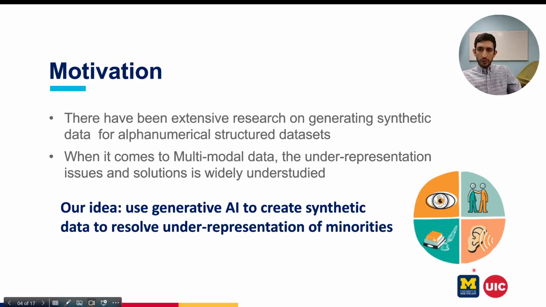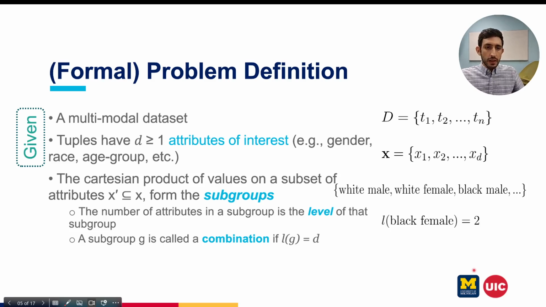Now let's get formal and define this problem. Given a multimodal dataset D with n tuples, each of these tuples has attributes of interest, like gender, race, age group, etc. We can define a subgroup as the Cartesian product of values on a subset of these attributes. For example, if we have gender, race, and age group, white male could be a subgroup. Even white female preschooler could be a subgroup. So black male, male, female, all of these are subgroups.